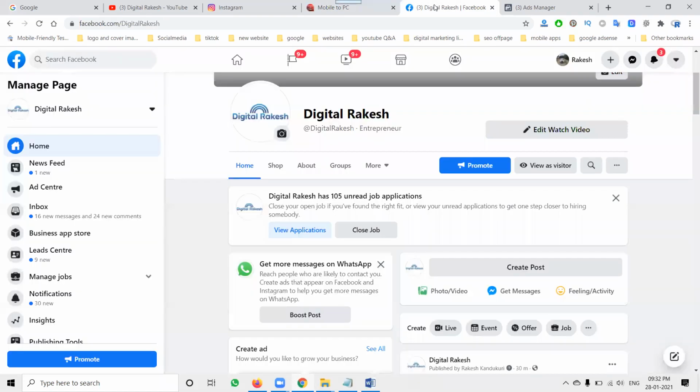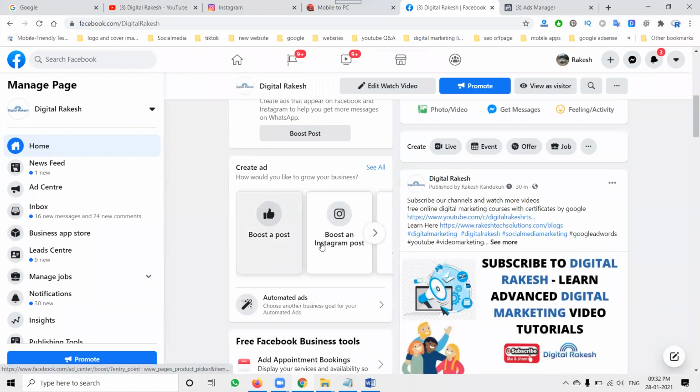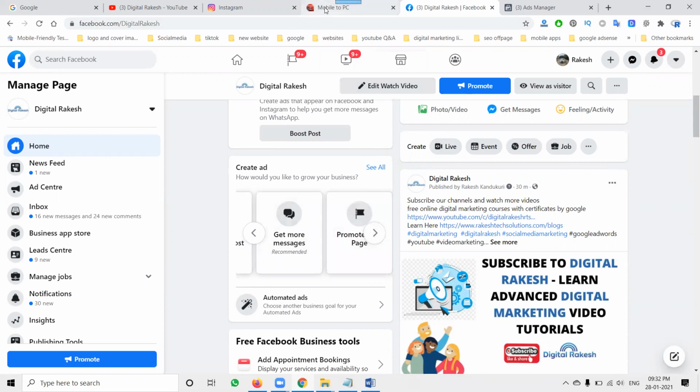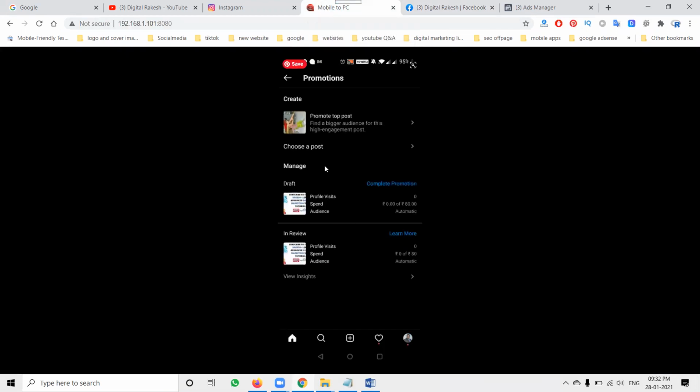We can use Facebook also. If you go to Facebook, there is Boost your Instagram post, and there are a lot of options. But coming to Instagram, it is only based on the post you choose and increasing your profile visits based on the content you post. Your content is more important for getting views and profile visits. When people follow your Instagram account, follow the instructions and increase your Instagram followers based on your content. This is more important. When people reach your profile, you automatically get followers on your Instagram account.